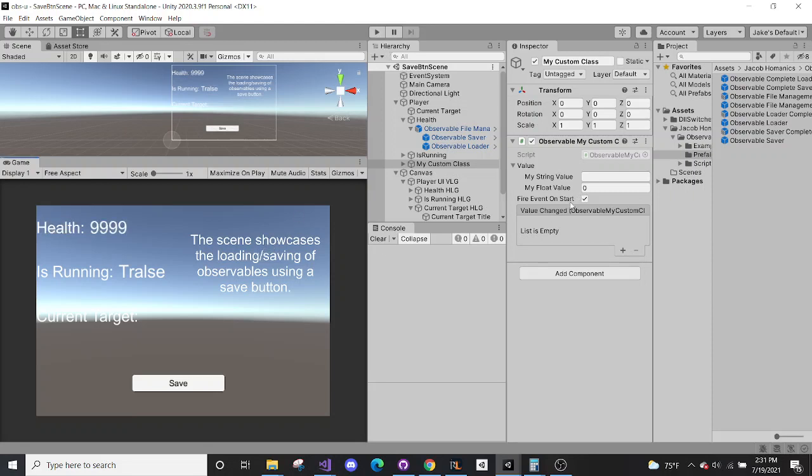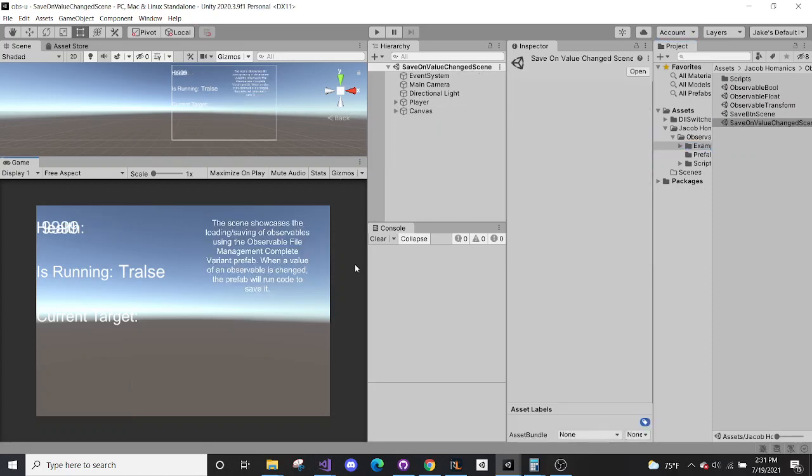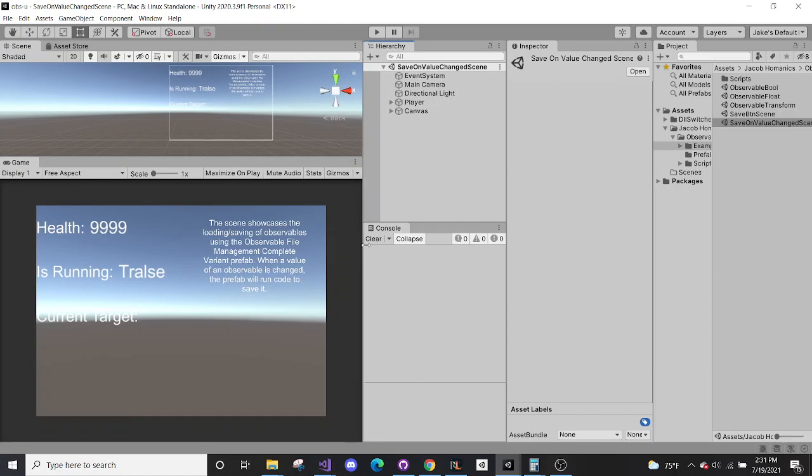Perfect. So we've got one more example scene to go through real quick, very similarly. You can either use a save button, you can use whatever method you want. The point here is to showcase you can use whatever method you want, whether it be any of these or whenever is ideal for your game to save information.